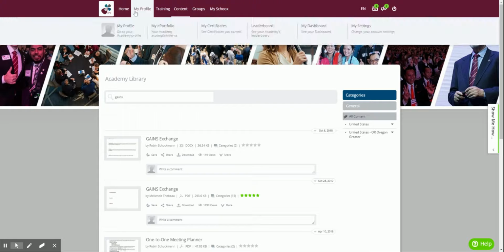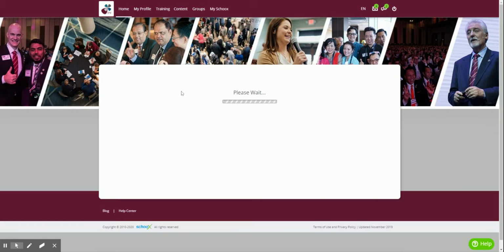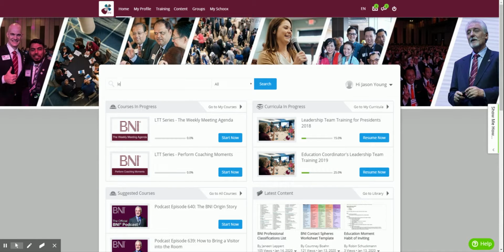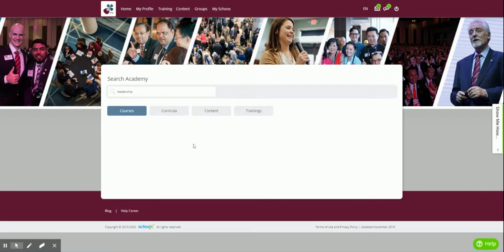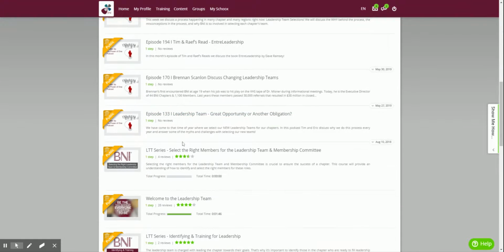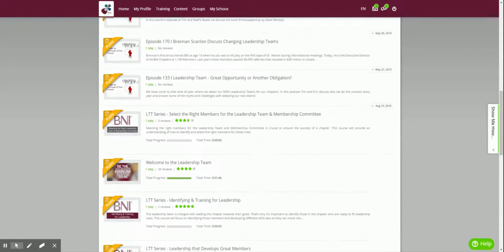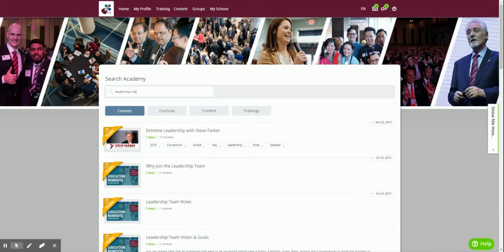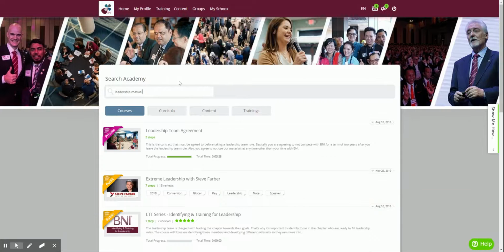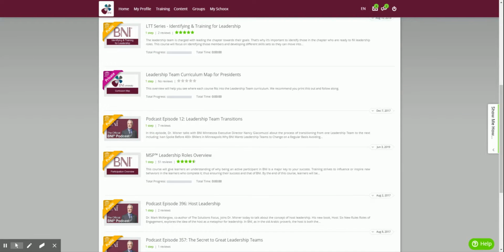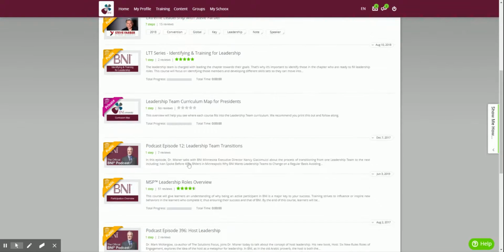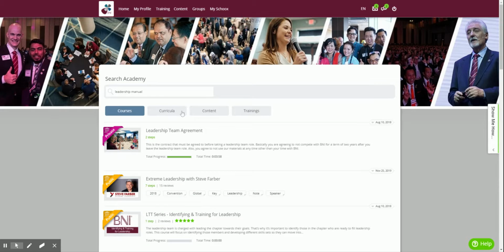Also look around BNI University. Probably the most common thing that I come here for is I'm always misplacing my leadership manual. And so if you come and you search for, well, let's see. Oh, I didn't hit the search button. That's why it's not searching. I can find my leadership manual. Well, usually leadership is enough to do it, but I can come and say manual. And so it will bring that up. It's in there somewhere. Maybe that's not what I typed. Anyway, this is where I come to find the leadership manual.